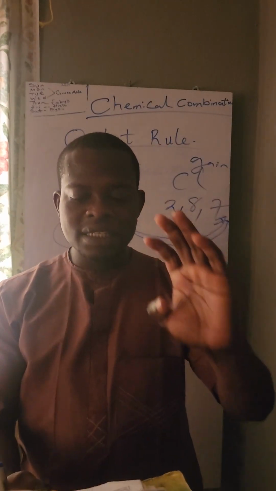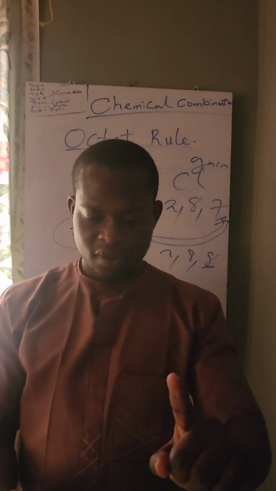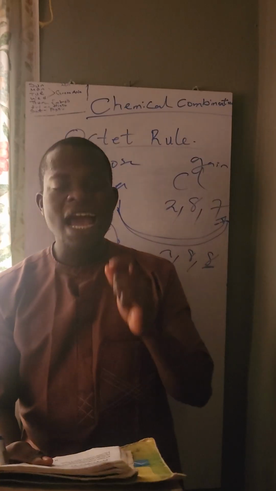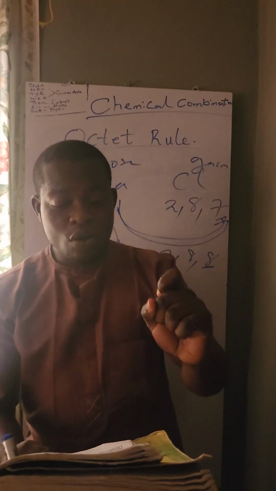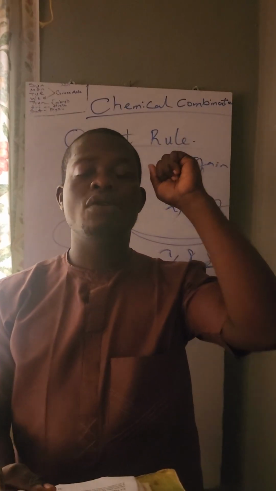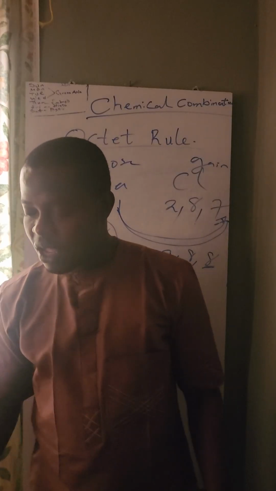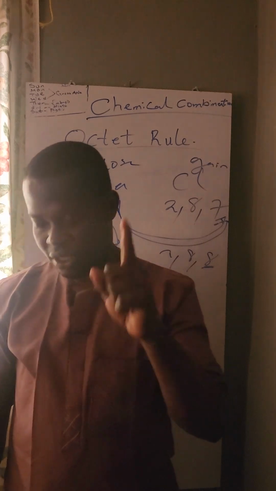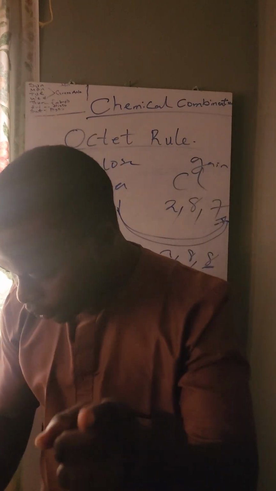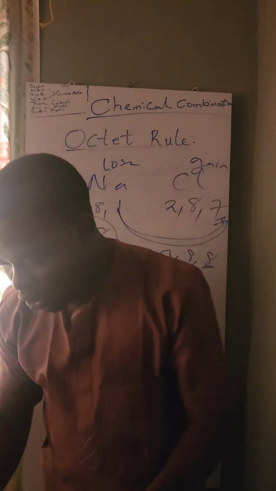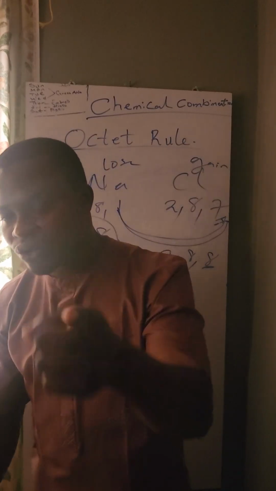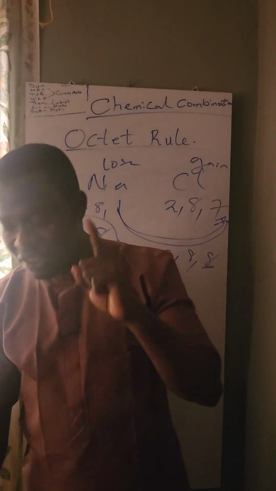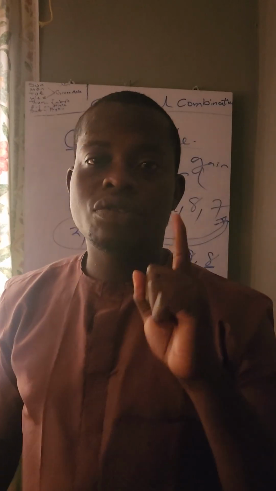The atoms of elements in the same group in the periodic table undergo the same type of chemical combination and have similar chemical properties, since they have the same number of valence electrons.